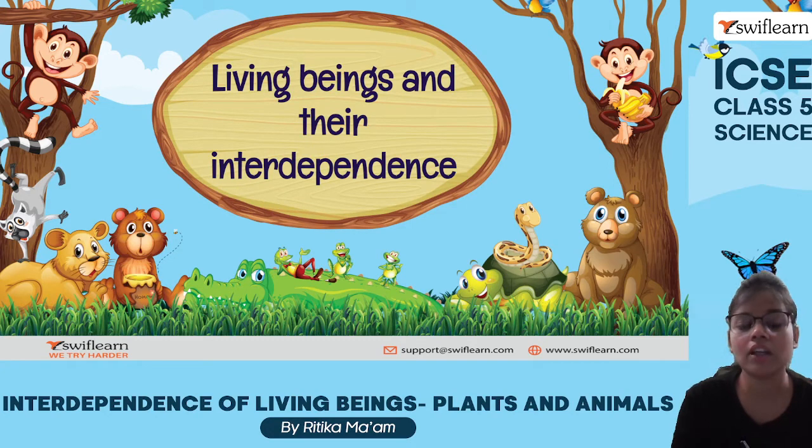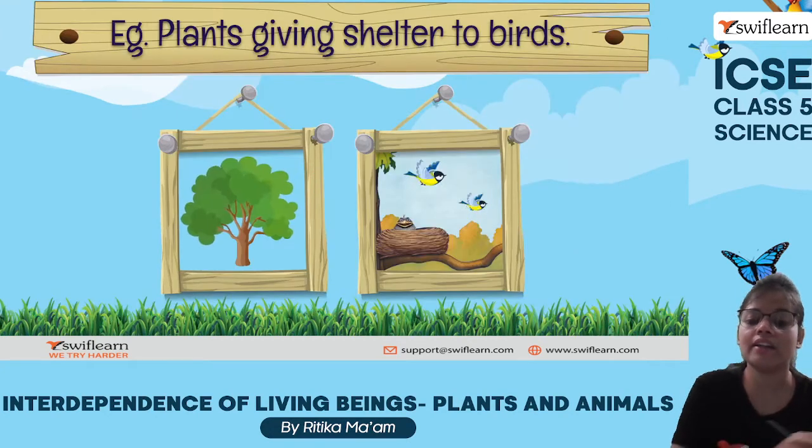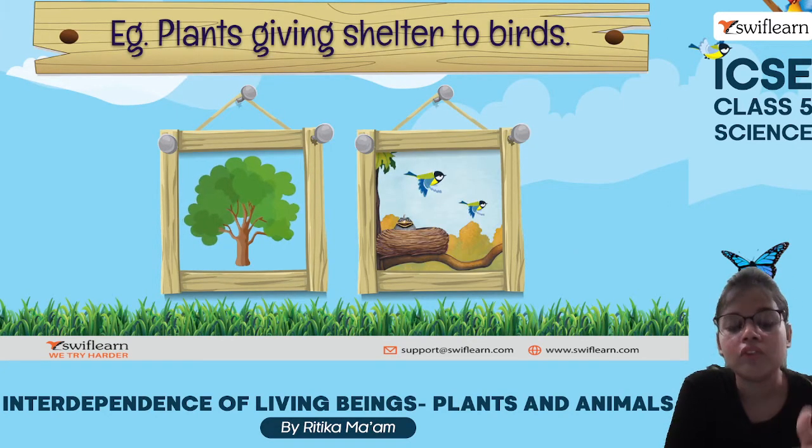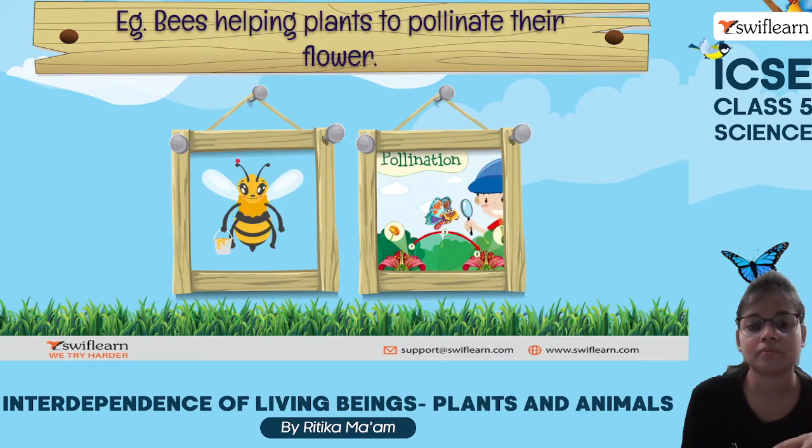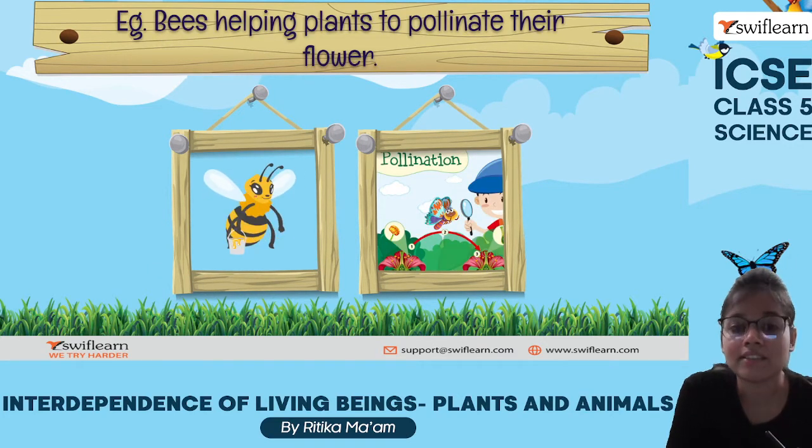Now, living beings and their interdependence. First of all, if I talk about simple birds, they make their nest on the trees. So in a way, the plant is providing shelter to the birds. So the bird is dependent on the plant, right? Bees help plants to pollinate their flowers.